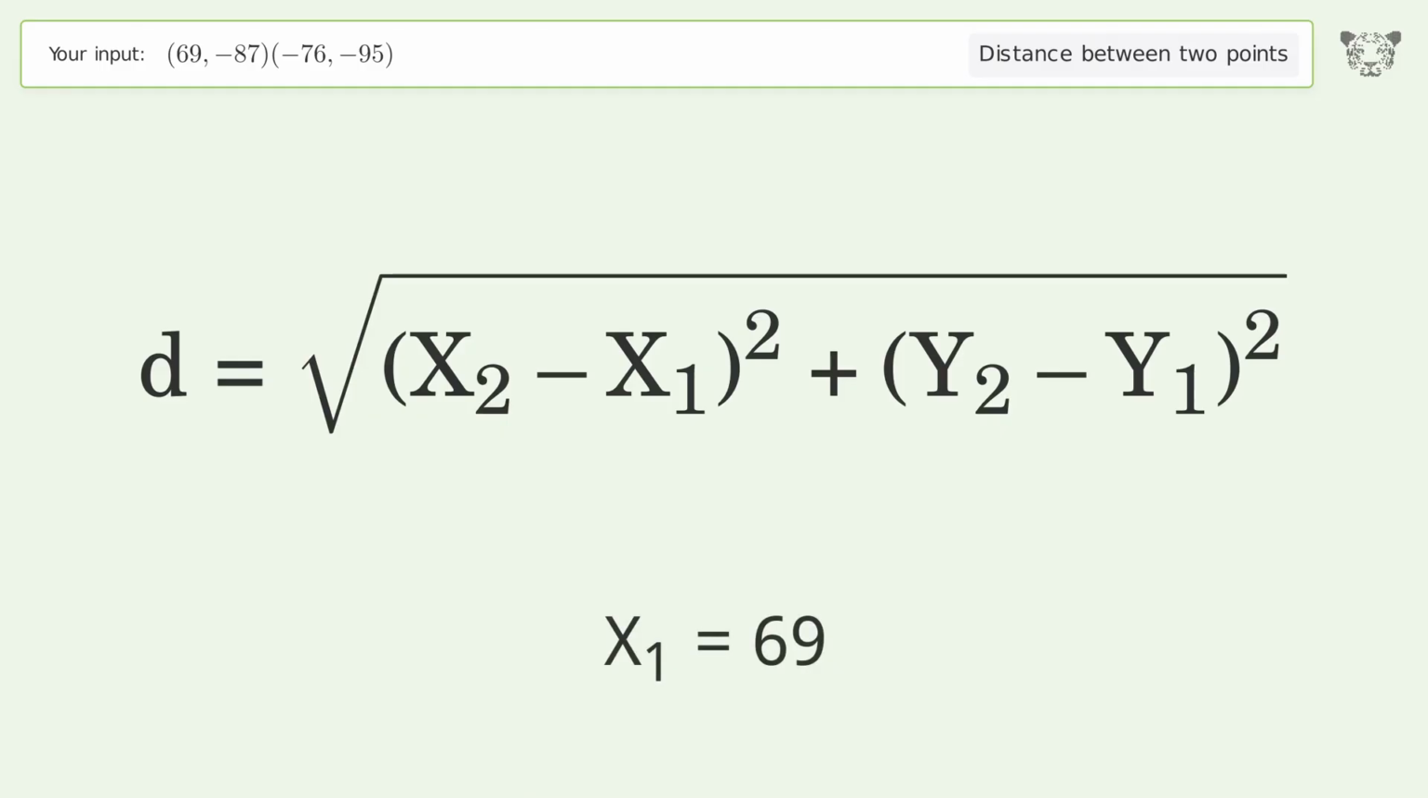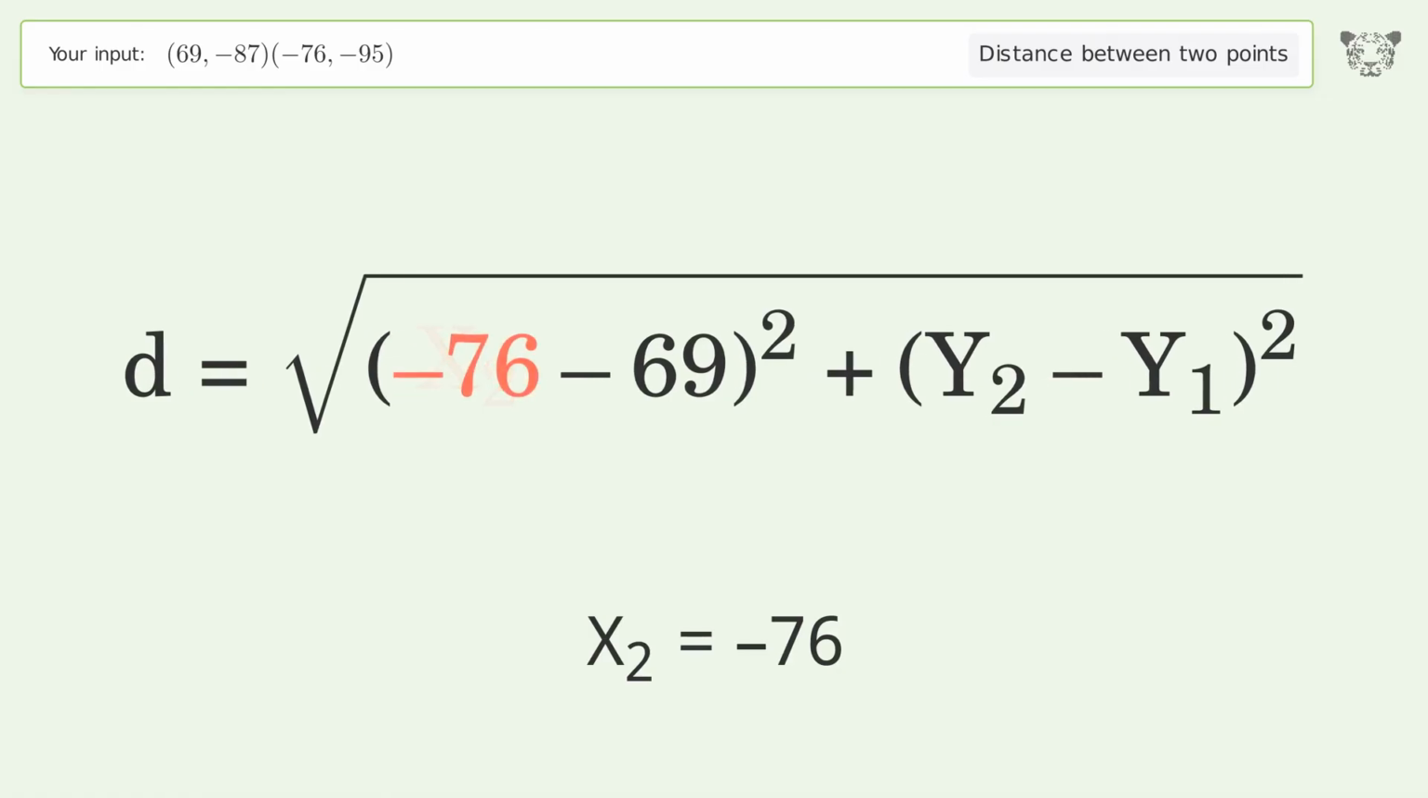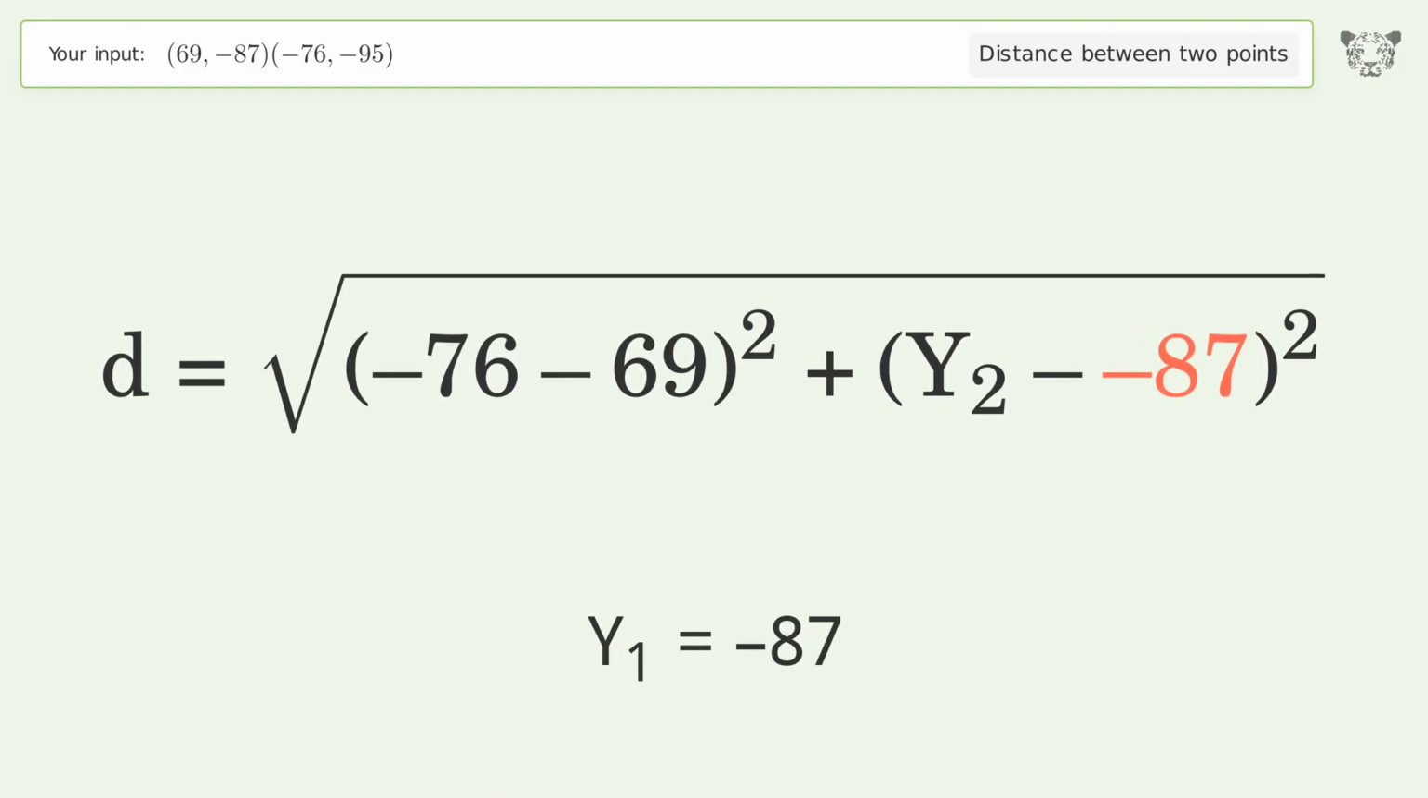x1 equals 69. x2 equals -76. y1 equals -87. y2 equals -95.